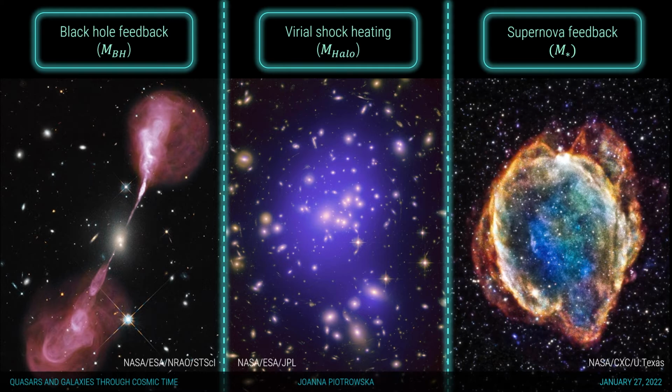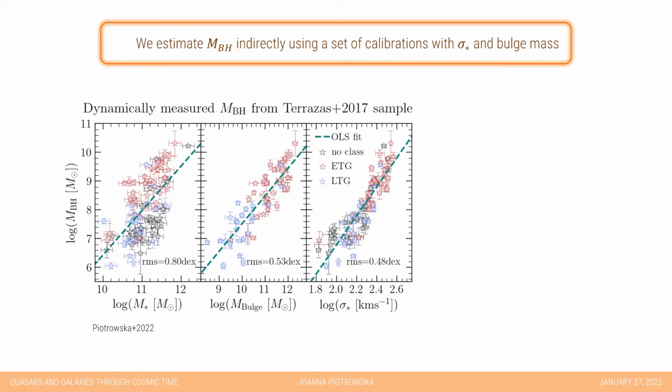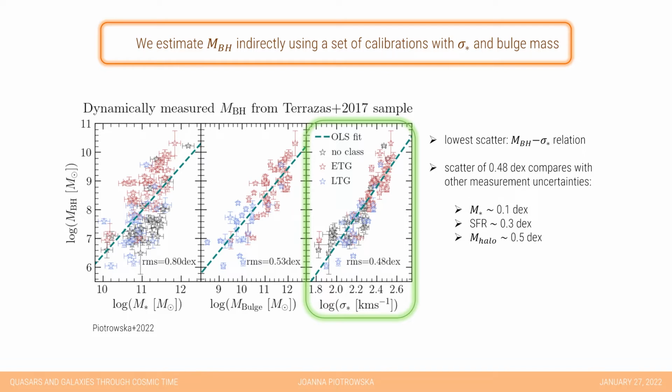And for each of those processes, we also assign a measurable galactic parameter that is most closely related to the process of interest. For black hole feedback, it is black hole mass, halo shock heating, halo mass, and for supernova feedback, that is the total stellar mass. In simulations, it is easy to extract all 3 parameters directly from the simulation snapshots. However, in observations, the situation is a little bit less straightforward, especially with the measurement of black hole mass for Sloan. Luckily for us, there exists a range of correlations between dynamically measured black hole mass and galactic properties, among which the one between black hole mass and central velocity dispersion is the tightest.